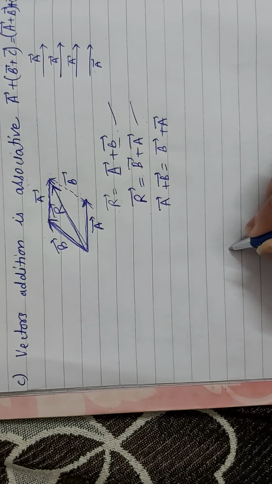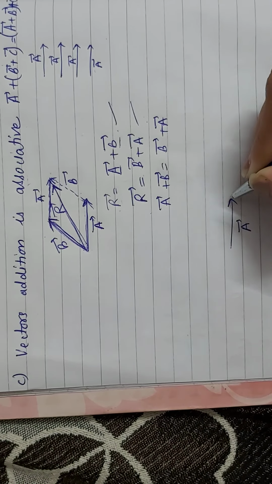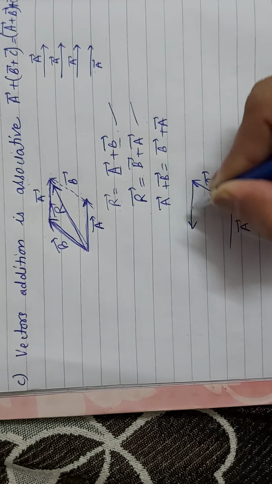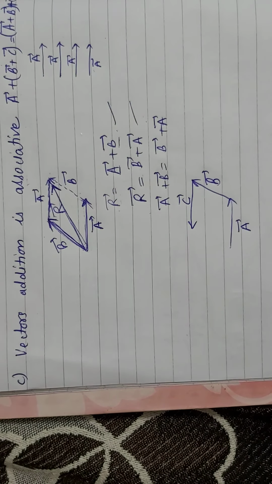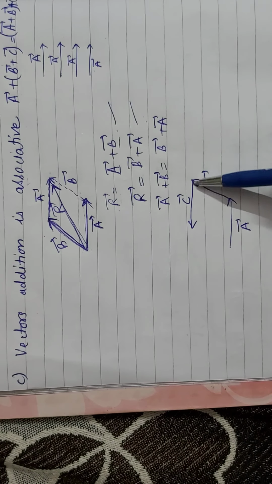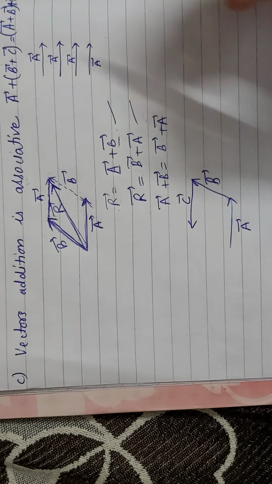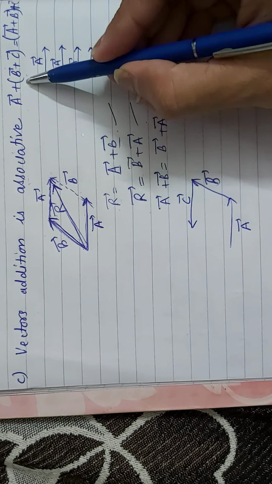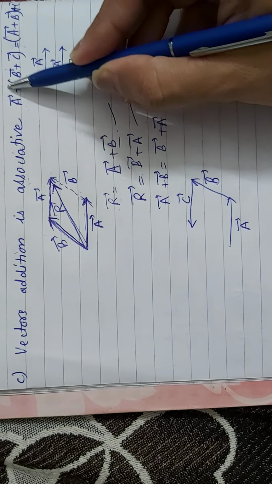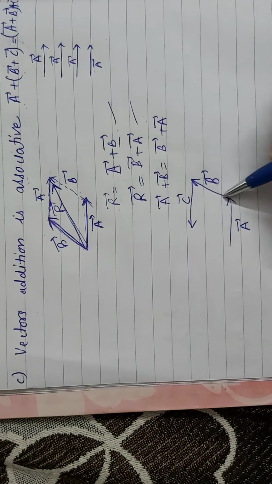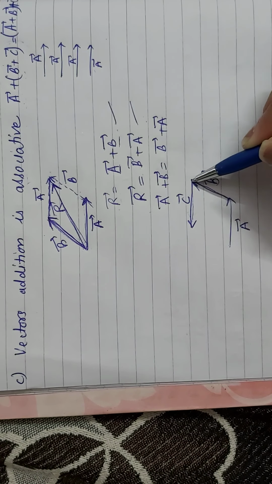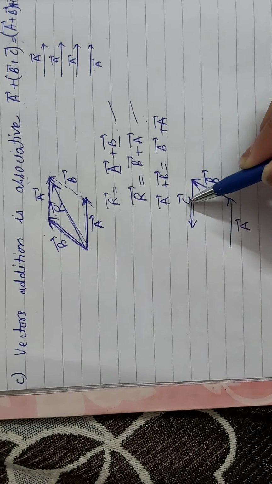So let's suppose this represents the vector a, this represents the vector b, and this one represents the vector c. Vector a's direction is this, vector b's direction is this, vector c's direction is this. Taking the left hand side, it says a plus b plus c. So firstly we need to do b plus c. This is the vector b, this is the vector c. Its head is connected with the tail of c.